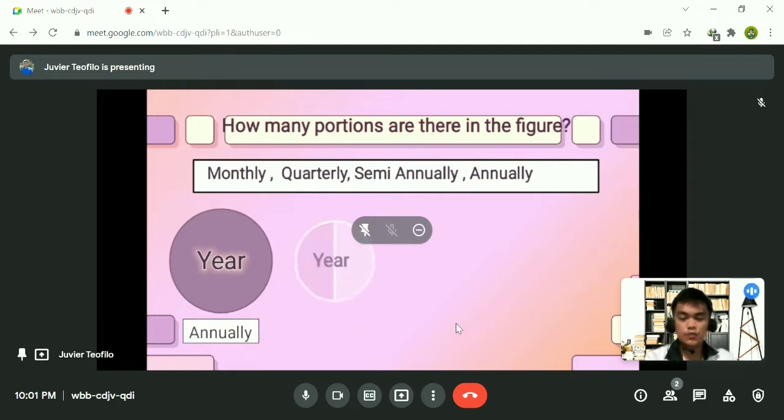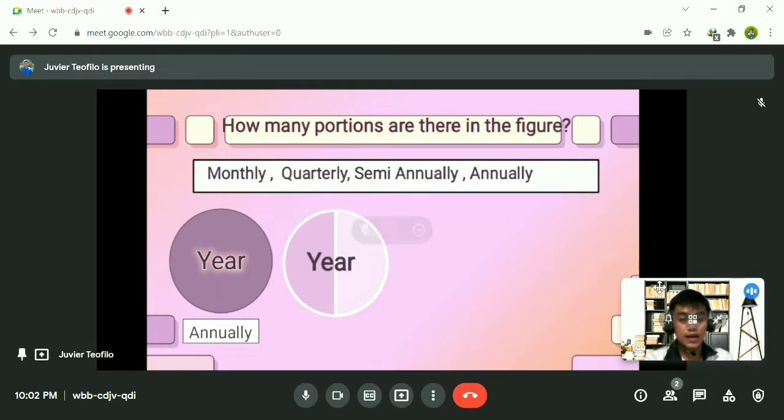Let's proceed to the next figure. How many portions are there in the figure? As you observe, we divide the circle into 2, so we have 2 portions. Please send me your answer in the chat box using these choices: monthly, quarterly, and semi-annually.